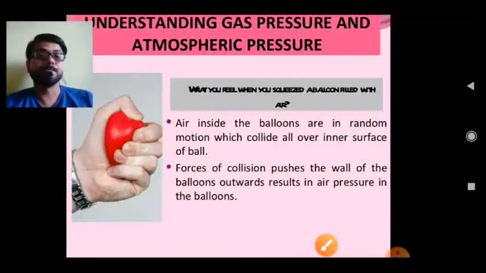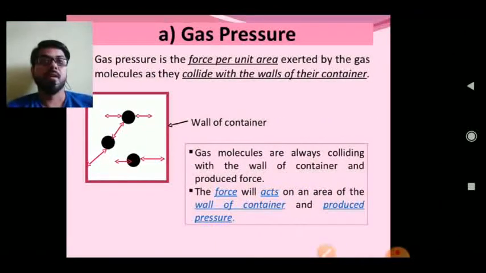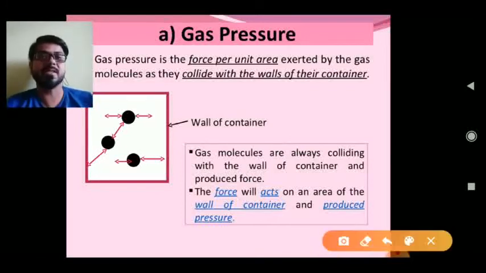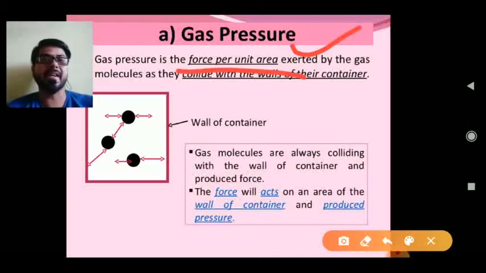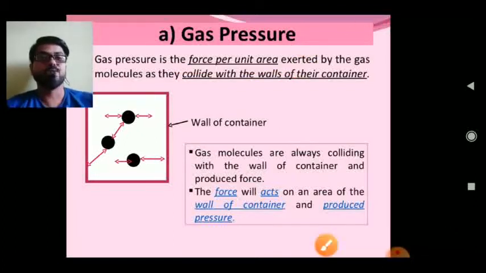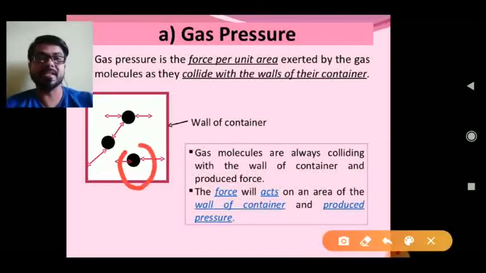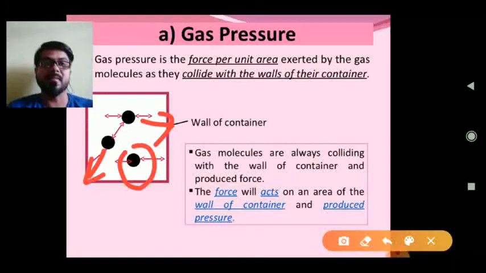Next thing, gas pressure is the force per unit area. If you see, gas pressure is the force per unit area, and the gas molecules collide with the walls and create pressure on the walls like that. These are the molecules which collide with the wall of the container and exert pressure. Gas molecules are always colliding with the wall of the container and produce force. The force acts on the area of the wall of the container and produces pressure.